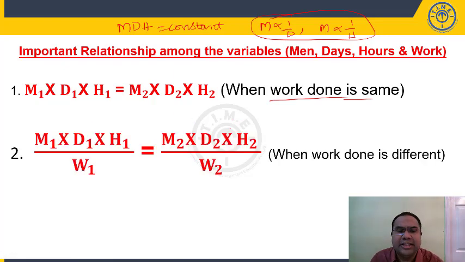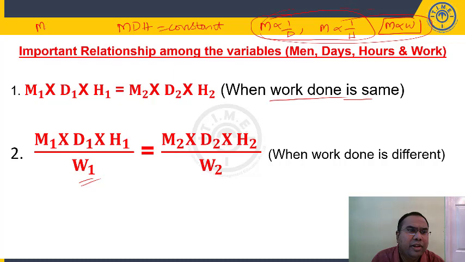Now, when the work done is different, M1 D1 H1 by W1 equal to M2 D2 H2 by W2, because we have seen that men and work are directly proportional, right? So M by W is constant. So if you combine these three and write using your joint variation, MDH by W will be constant. So if you want to remove that constant, we can write it as M1 D1 H1 by W1 equal to M2 D2 H2 by W2.